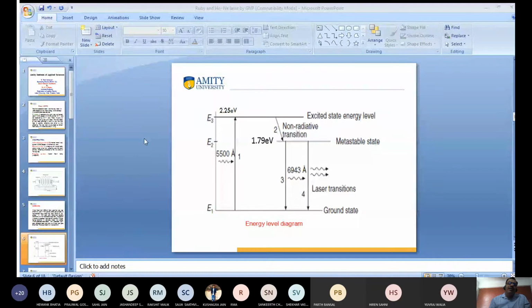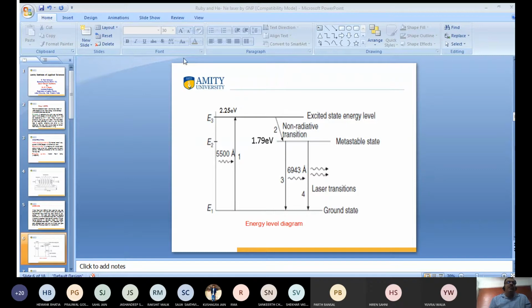The light energy given by the xenon flash lamp has a wavelength of 5,500 angstrom. So the chromium ions here absorb this energy, get excited, and are at the excited state energy level E3.